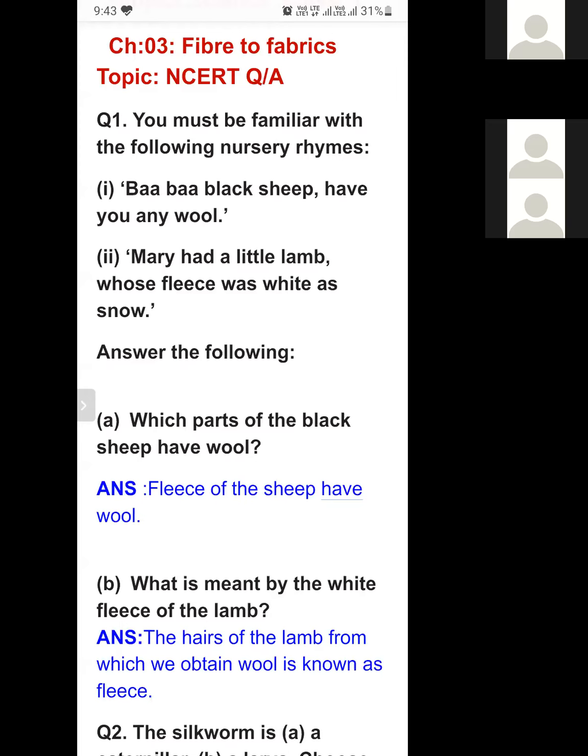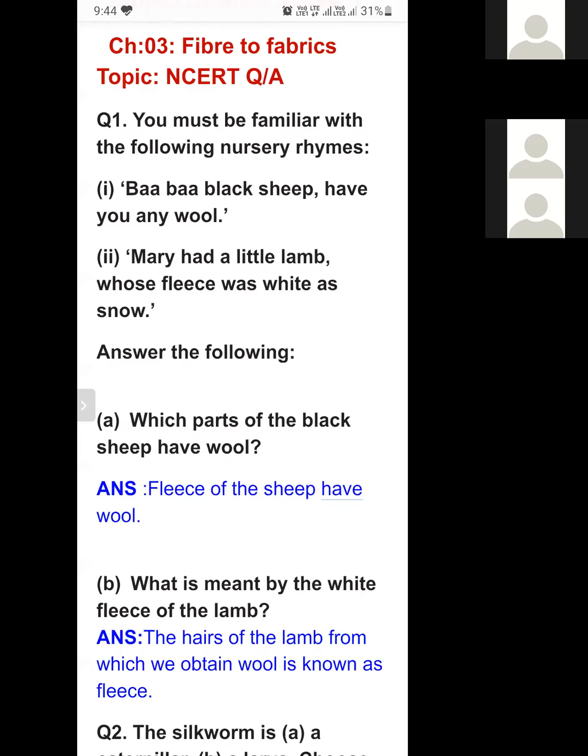So let's start. The first question of Fiber to Fabric is: you must be familiar with the following nursery rhymes. Baa baa black sheep, have you any wool? Second, Mary had a little lamb whose fleece was white as snow. So these are the nursery rhymes. What is the purpose of writing these lines in class 7th? Why are they written here? Are we going to learn nursery rhymes?